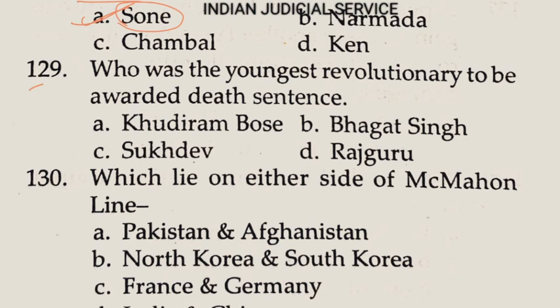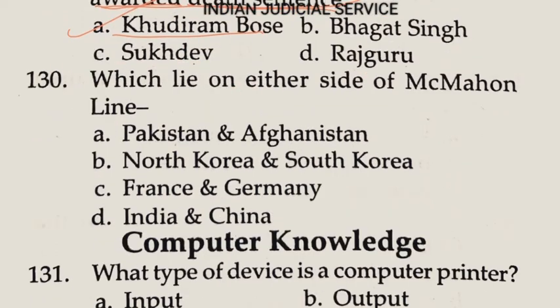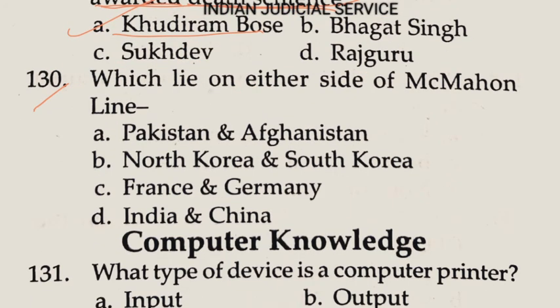Now question number 129. Who was the youngest revolutionary to be awarded the death sentence? So Khudiram Bose, the youngest revolutionary to be awarded the death sentence. Option A. Now question number 130. Which lie on either side of the McMahon line? So the McMahon line is between India and China. So the answer is here option D.